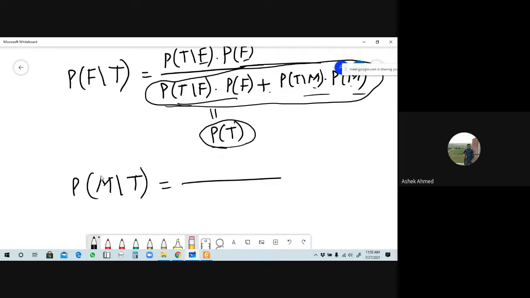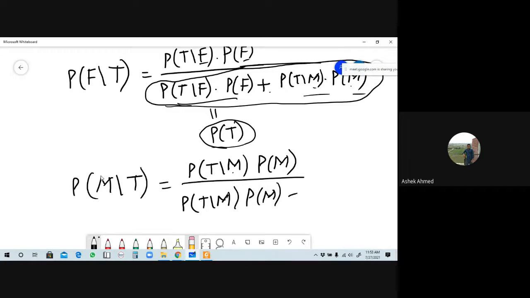So this will be the reverse term: t given m into probability of m, divided by the numerator, which is probability of t given m into probability of m, plus, for the female, how many are tall, t given f into probability of f. Understand?